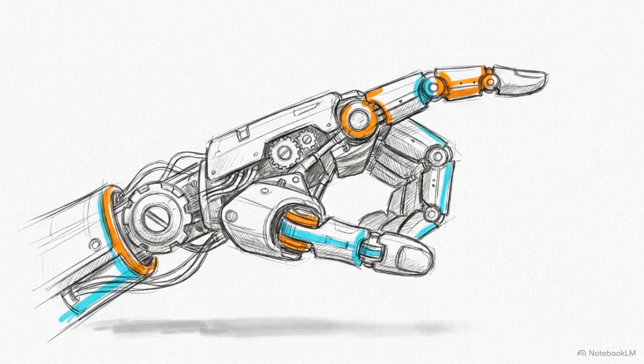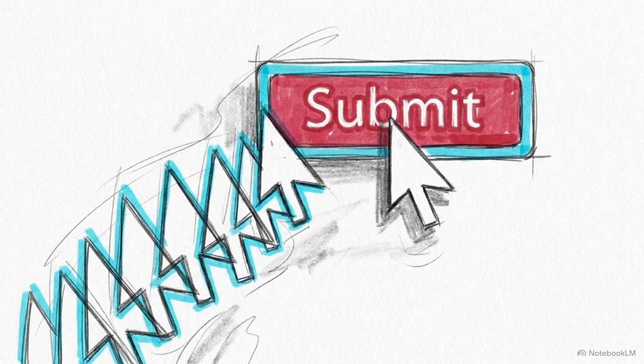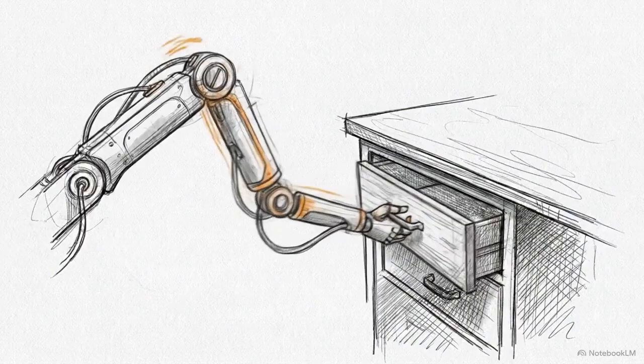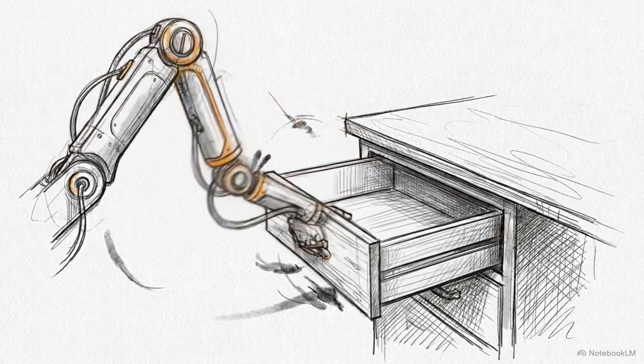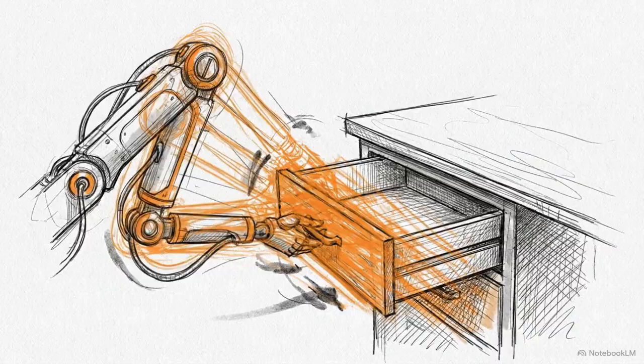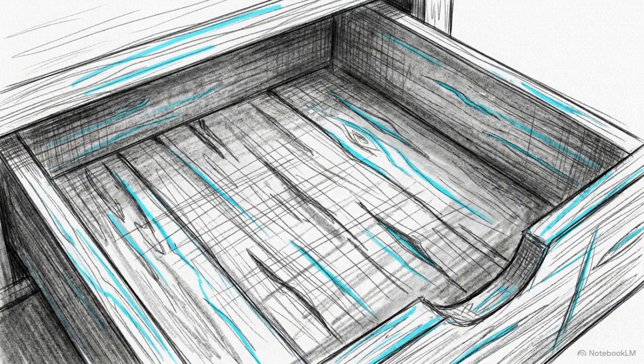The alternative is the model that only acts. These systems navigate environments by outputting direct commands, like clicking a button or moving a cursor, without ever forming a high-level plan. Without a working memory to track what they've already tried, these acting-only models frequently get stuck in mindless loops. They will stubbornly try to open the same empty drawer over and over.